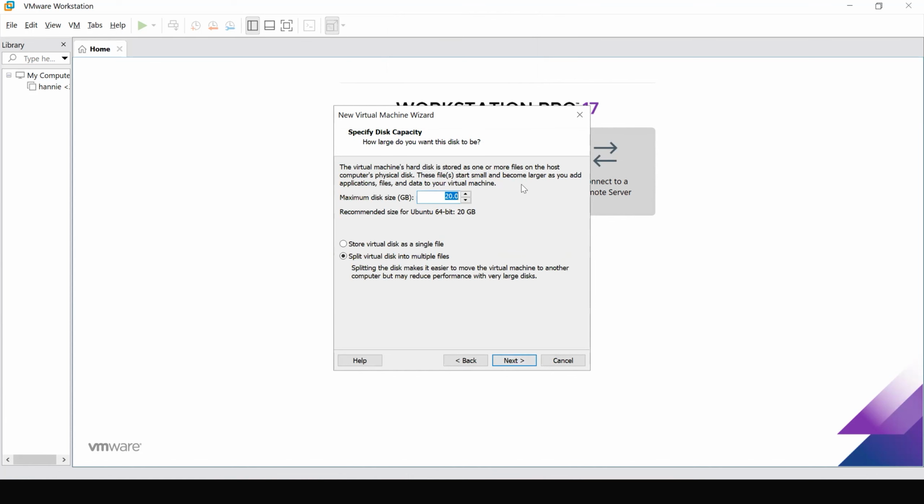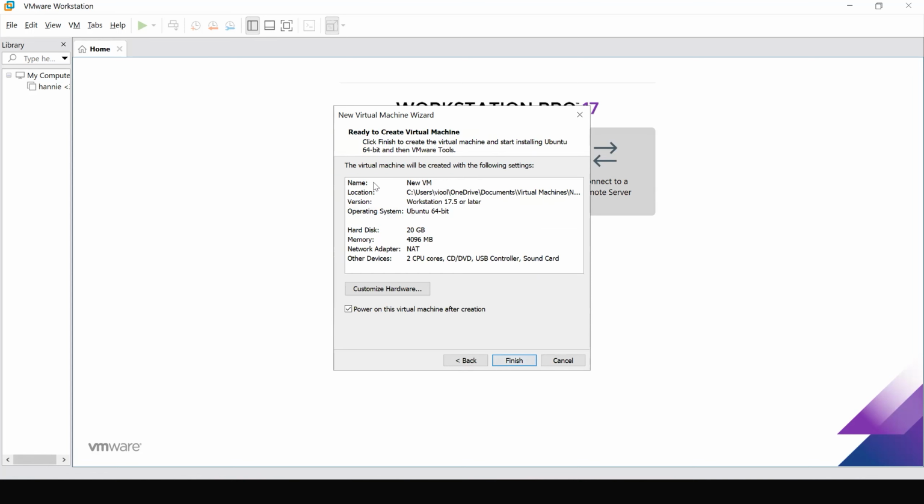Following this is the memory allocation of the virtual machine. As you can see, it is recommended to allocate 20 gigabytes for Ubuntu 64-bit. So we will be allocating 20 gigabytes exactly. And we are also given options on how we want to store our virtual disk. To speed up the performance, I will be selecting the first option, which is storing it as a single file.